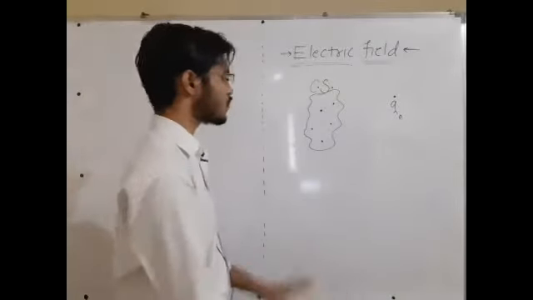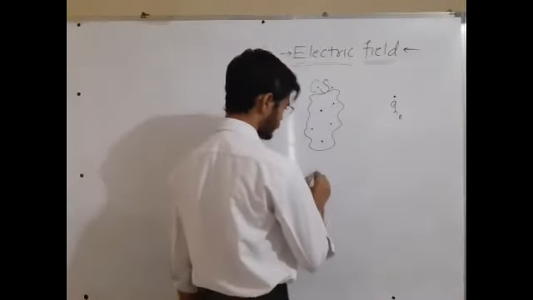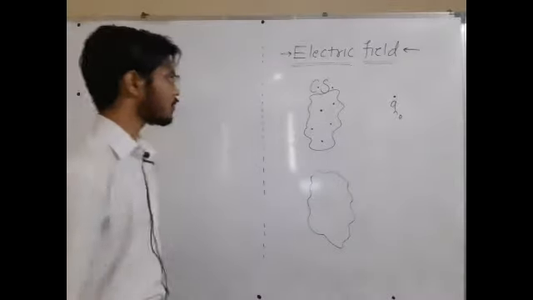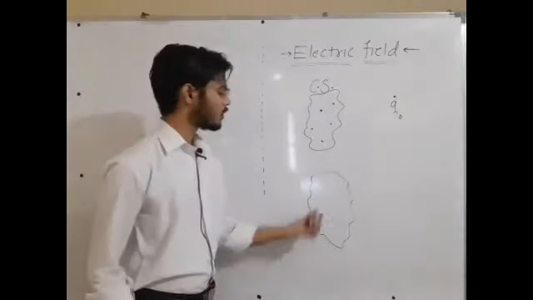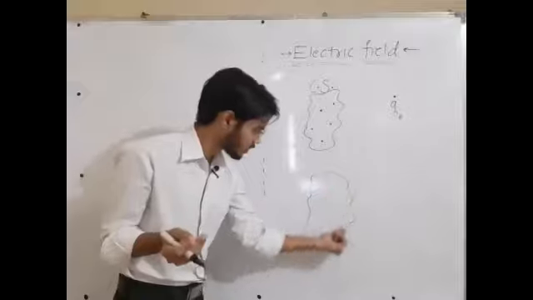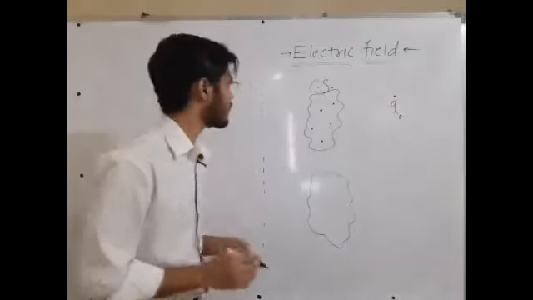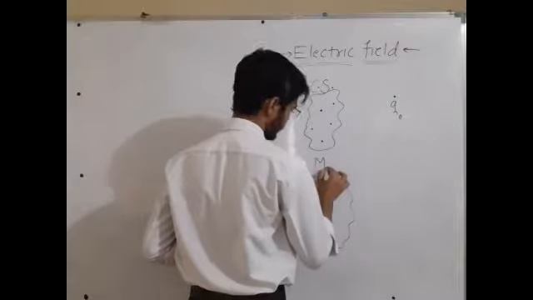This is very similar to a mass system, a system having some mass. Now what is a mass system? Maybe a point mass, maybe a collection of point masses, or maybe an object having some mass.